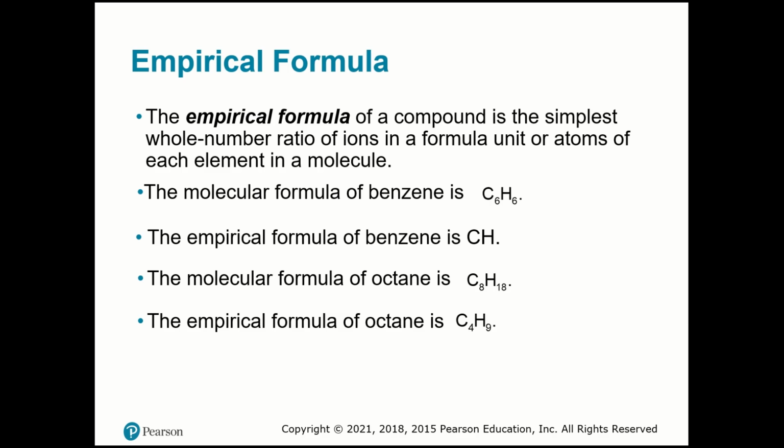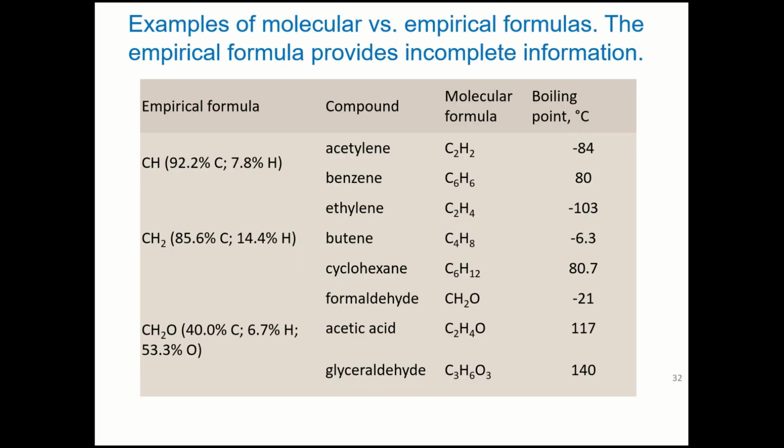And this takes us to another very important thing here, the empirical formula. The empirical formula of a compound is the simplest whole number ratio of ions in a formula unit, or atoms of each element in a molecule. So the molecular formula for benzene is C6H6. I can divide to simplify by 6 each of those, and it will be 1 and 1. Or like here, I can divide by 2 here and 2 here, and they're going to have 4 and 9. That is the smallest whole number ratio for each atom in this formula.